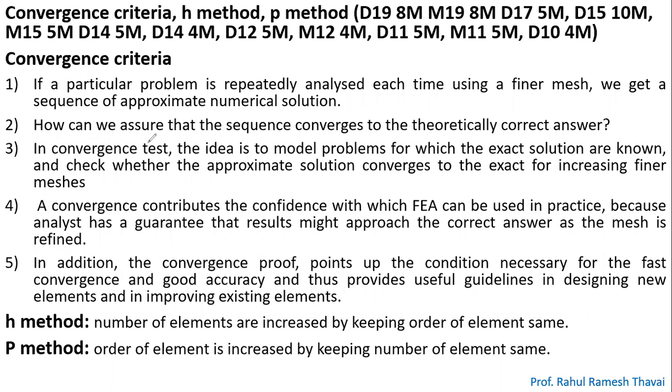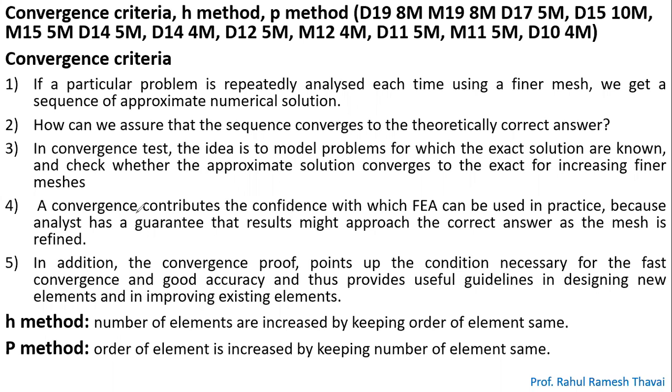In the convergence criteria, we are going to model a problem for which the exact solution is known. We will solve that problem by increasing the number of elements. At the point where we get the exact answer, the same as the exact method, at that point we will stop. Because by taking one element, you get one answer. By using two elements, again you get an answer. By using three elements, you get an answer. But when you take four elements, your answer comes the same as the exact answer. So at that point we need to stop.